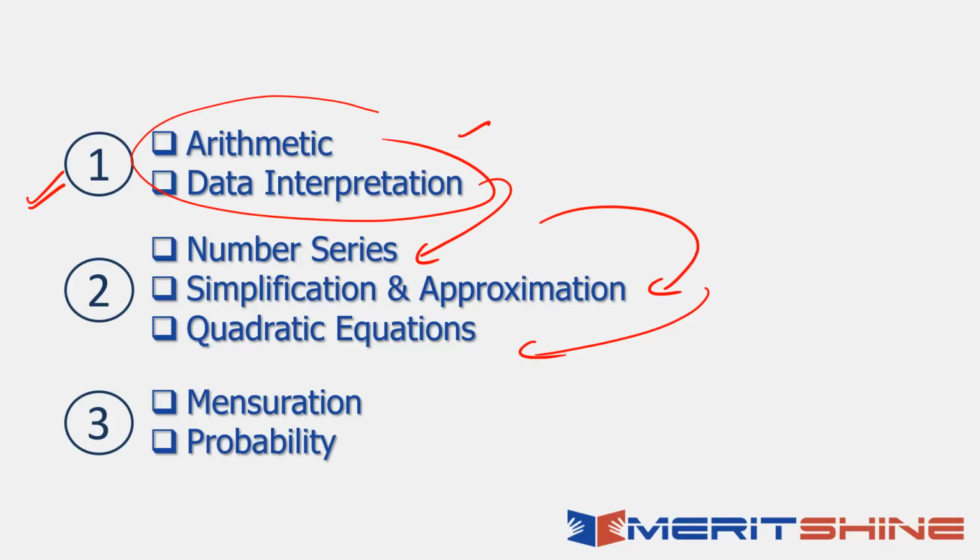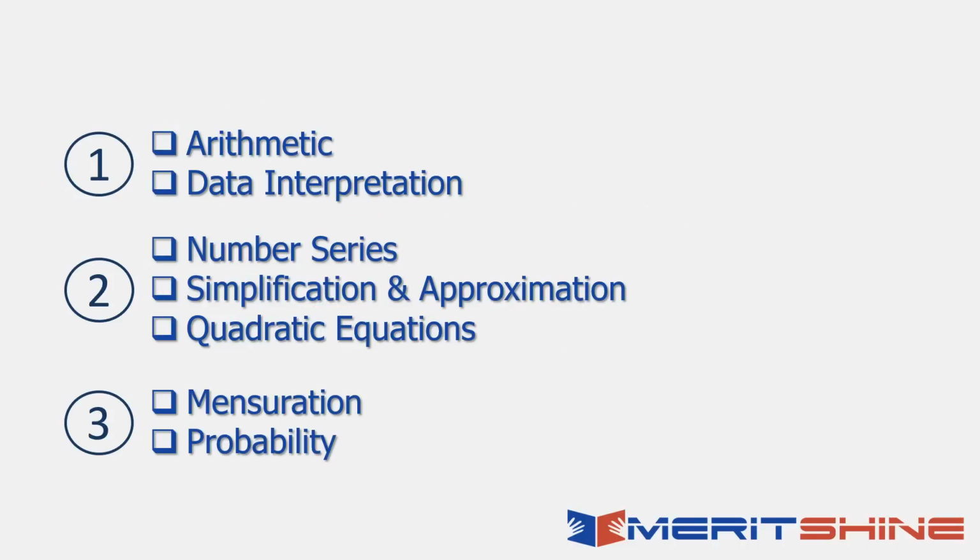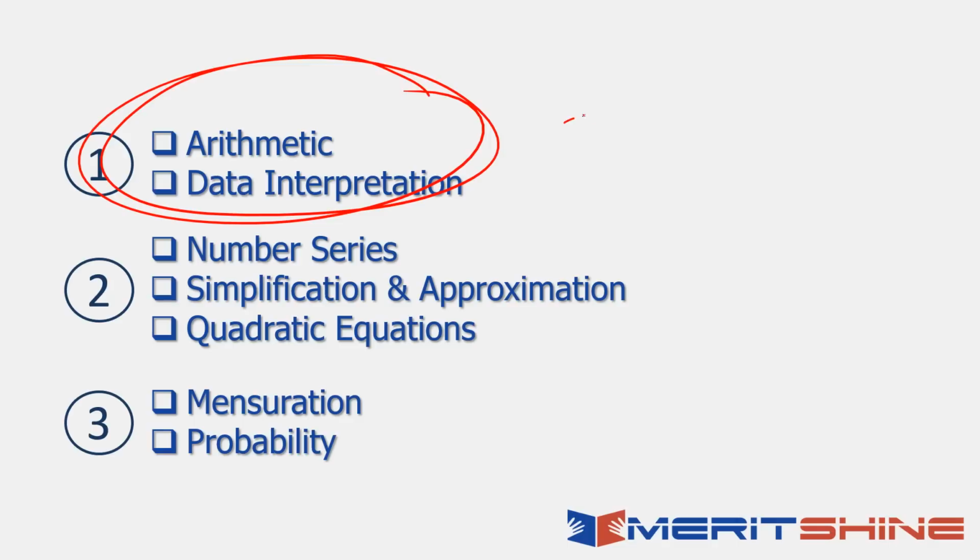But then you take a break and you do an easier topic like number series in between, which would be fun for you. Then you start doing arithmetic again. Then you can probably do simplification. Then you again do some arithmetic and do quadratic equations. These are topics that never bother anybody. Right? They're very simple. Almost anybody who can go through the grind, who can practice solving 500 questions, 1000 questions, can master these three topics. So they would never be the problem. The problem is this area, and you need to address it. You will keep failing in the main exam till the time you take care of this problem.